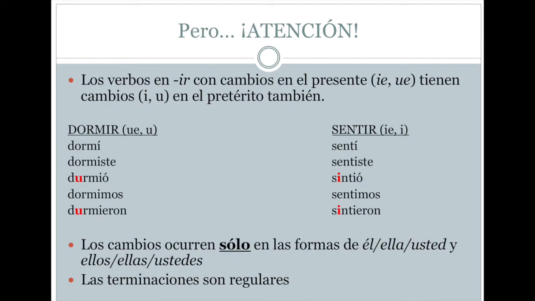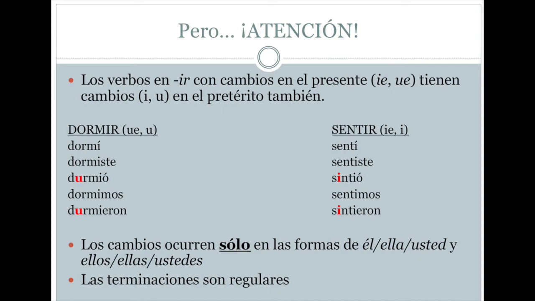In the rest of the forms, you have, as you can see, no change. Look how the change is highlighted in red on your screen. So, el verbo dormir: dormí, dormiste, durmió, there's the change. Dormimos, durmieron. There is the change again, only in the third and in the fifth forms. It's a verb that in the present goes to UE, it ends in ir, and therefore there is a change to u in the preterito, but only in the third form and in the fifth form.